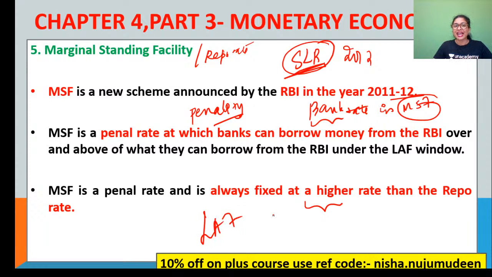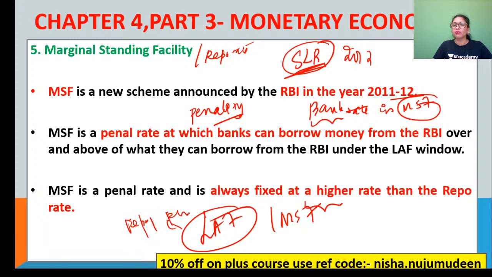Liquidity adjustment facility and marginal standing facility, because LAF talks about repo rate and reverse repo rate, and MSF talks about more or less your bank rate. It has been merged with the bank rate, and also in the context of your SLR, because using your statutory liquidity ratio you can get it. So now the difference is that your LAF is both for the commercial and non-scheduled commercial banks.